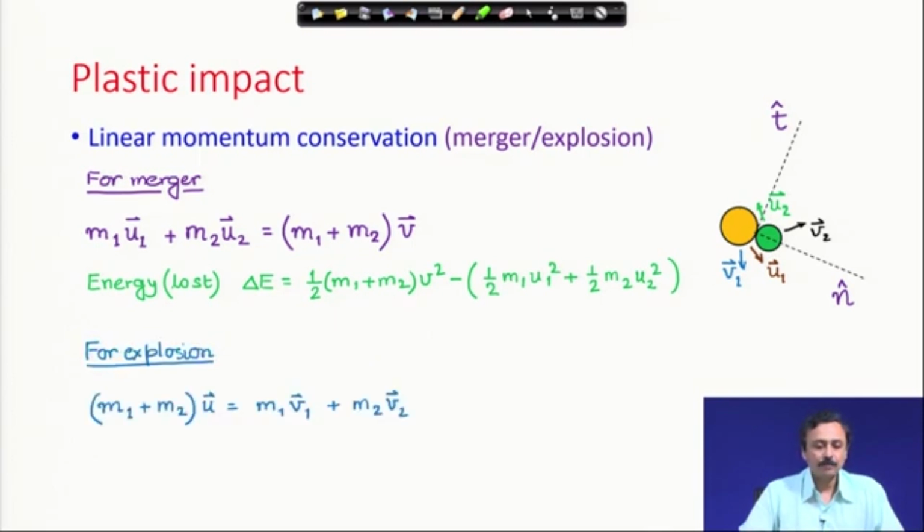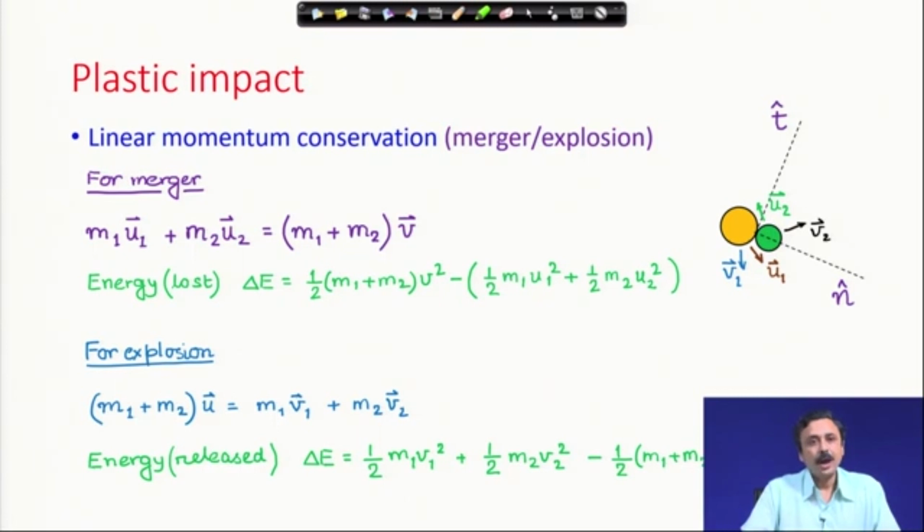For explosion, the initial body was a single piece, and you have two pieces generating out of there, suppose two pieces, m1 and m2. So, the initial body had mass m1 plus m2, initial velocity was u, let us say, and the final velocities of these two pieces are v1 and v2, then linear momentum conservation is as shown.